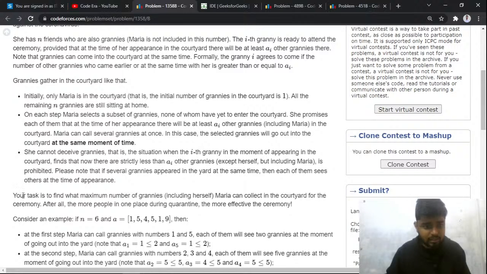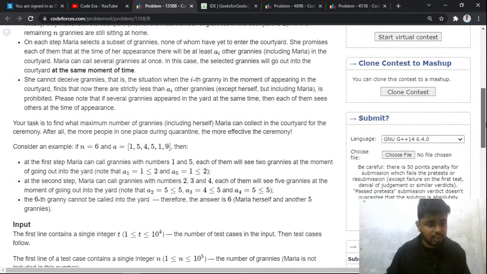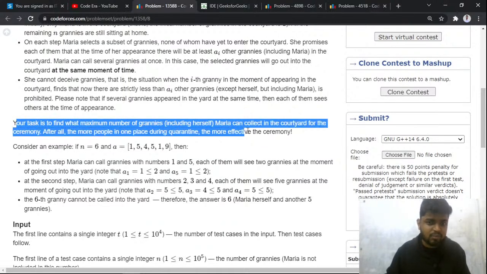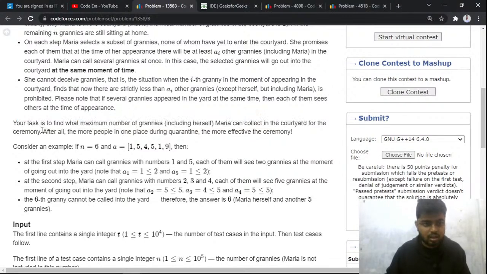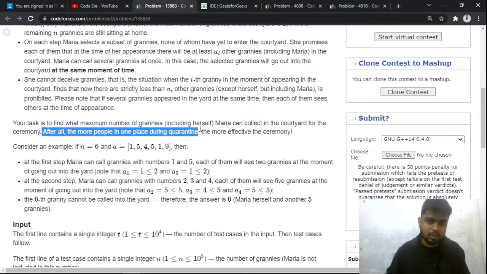And at the same time, what has been given is your task in this problem: find the maximum number of grannies that you can collect in the courtyard for the ceremony, right? After all, the more people in one place during quarantine, the more effective the ceremony, right?